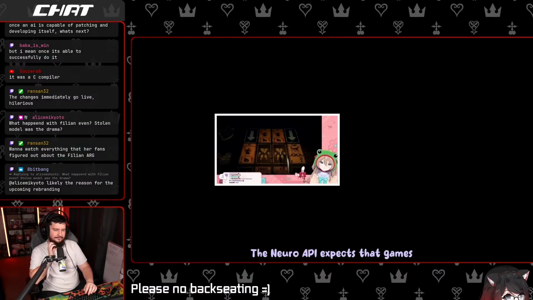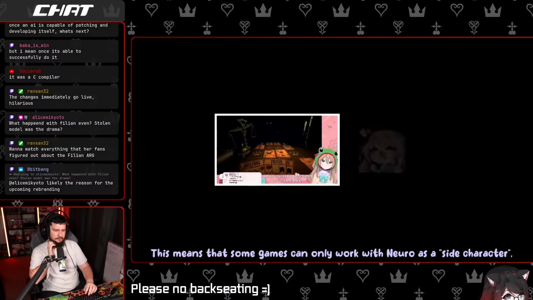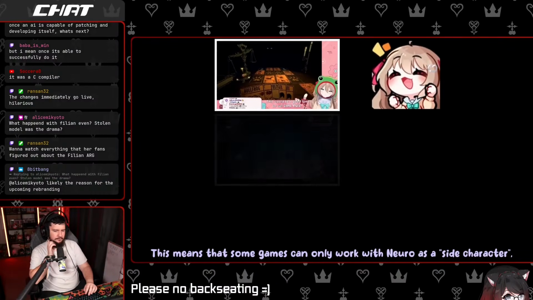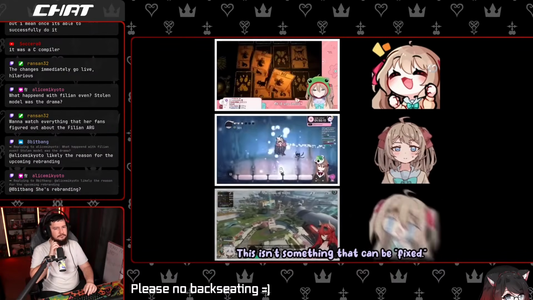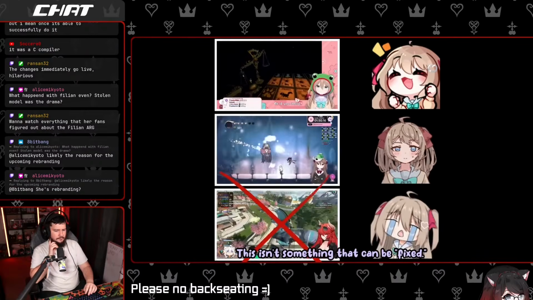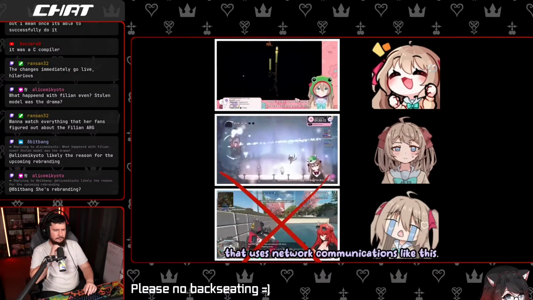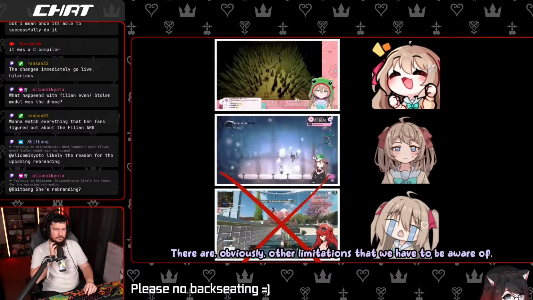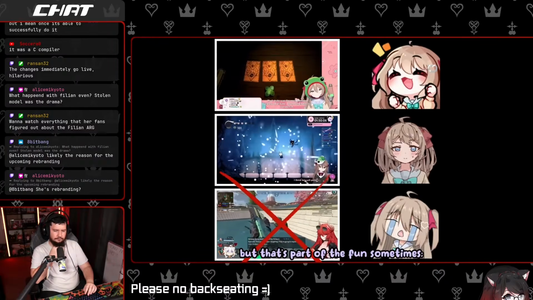The Neuro API expects that games will not require a response immediately from Neuro. This means that some games can only work with Neuro as a side character, and even more just cannot be integrated with her at all. This isn't something that can be fixed. It's an inherent problem with designing an API that uses network communications like this. There are, obviously, other limitations that we have to be aware of, but that's part of the fun sometimes.